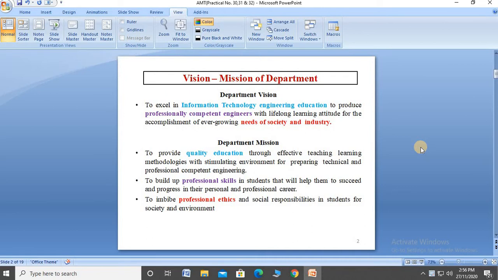Here is the vision and mission of the department. Vision statement: to excel in information technology engineering education, to produce professionally competent engineers with a lifelong learning attitude for the accomplishment of the ever-growing needs of society and industry. Departmental mission: to provide quality education through effective teaching-learning methodologies with a stimulating environment for preparing technically and professionally competent engineers. Second, to build up professional skills in students that will help them to succeed and progress in their personal and professional career. Third, to embed professional ethics and social responsibilities in students for society and environment.